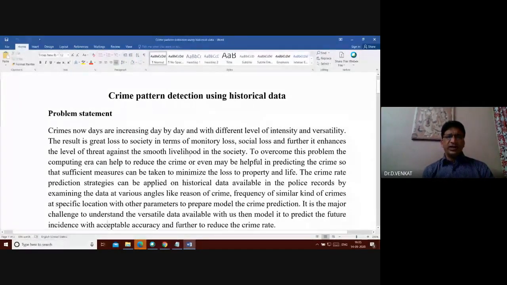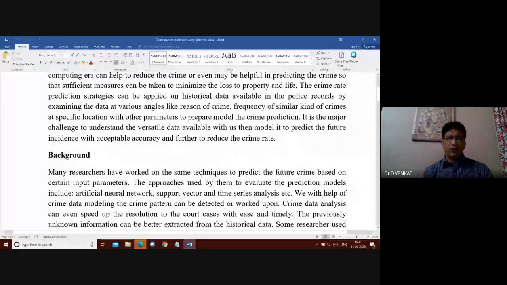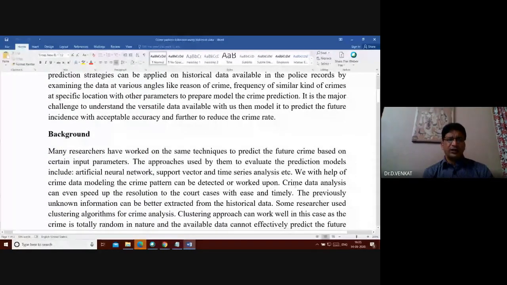We wanted to find out which areas are safe for livelihood in society. What similar kinds of crimes, such as robbery or chain snatching, occur based on the data? So you have so much crime data. We are trying to look at artificial neural networks, support vector machines, or any method which Mr. Ranga is going to teach you. You can apply regression or any method.